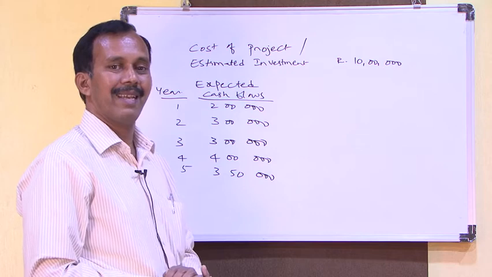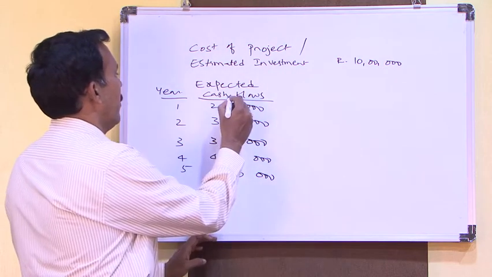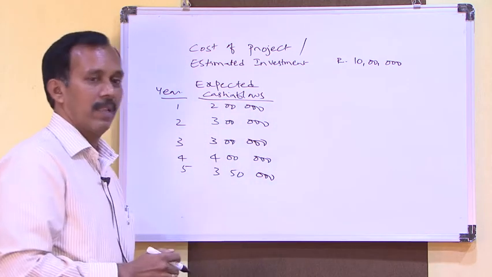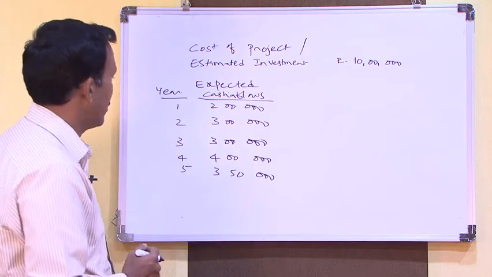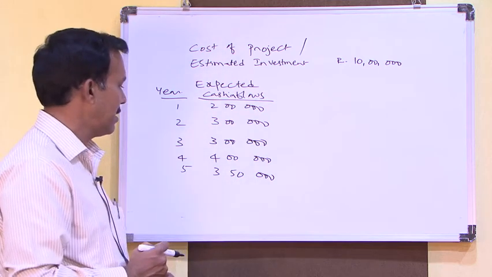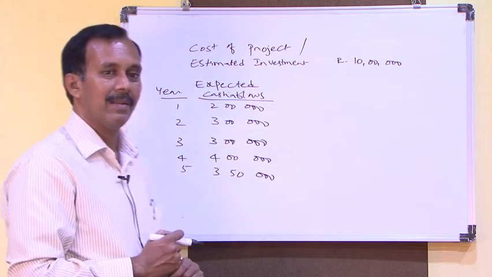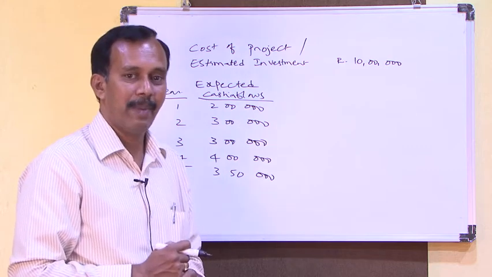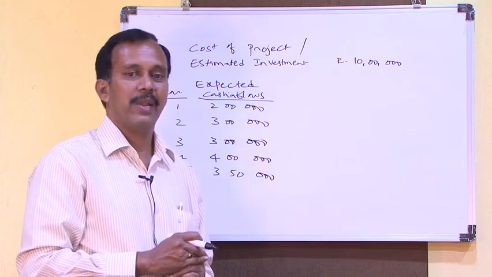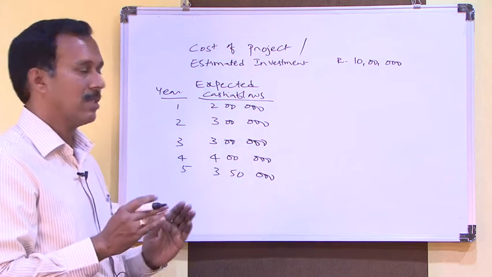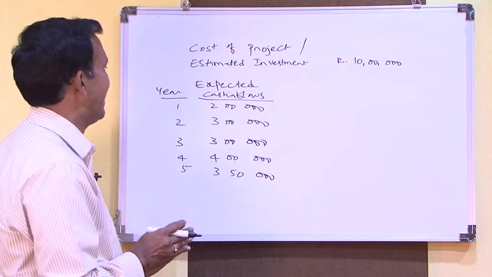So 10 lakhs is the investment of the project. After investing 10 lakhs, the expected cash flows, that means inflows, are 2 lakhs in the first year, 3 lakhs second year, 3 lakhs third year, 4 lakhs fourth year, and 3 lakh 50,000 fifth year. So what is the expected payback period for this project? We need to calculate the duration in which the inflows equal the total investment made initially.